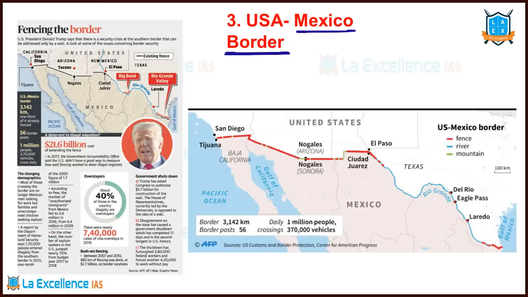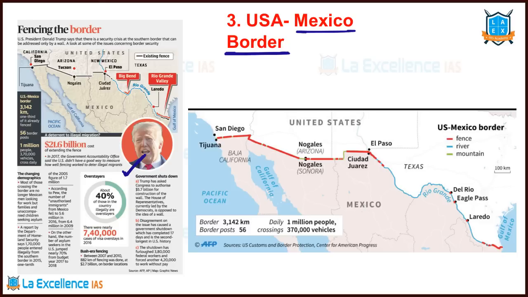So this was in news earlier and last year also this was in news. If you have observed, I have placed some of the infographics. And most of these infographics are from The Hindu newspaper. I have collected them from 1.5 years and I am placing them based on the importance. That's why we are looking at this infographic which has come in The Hindu.